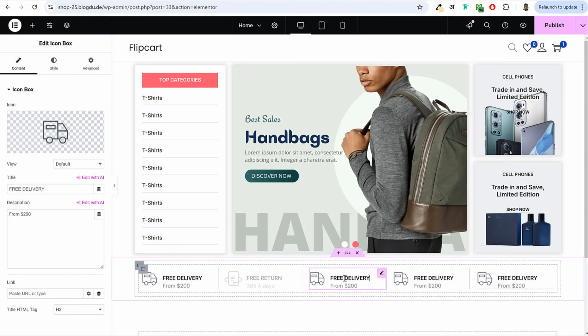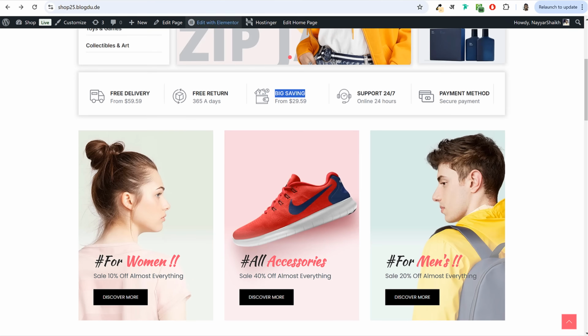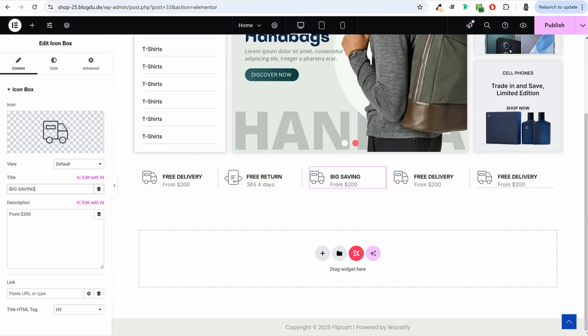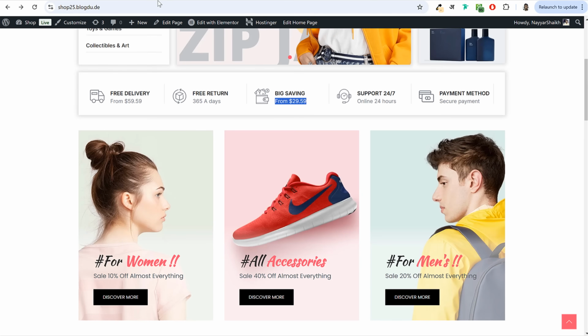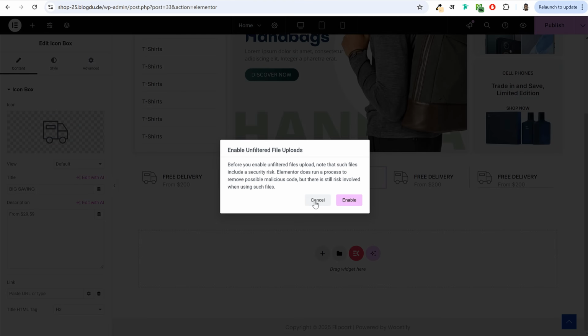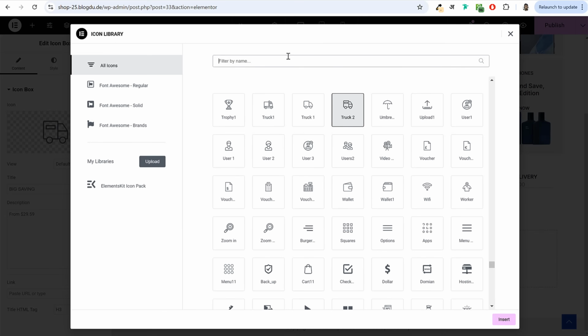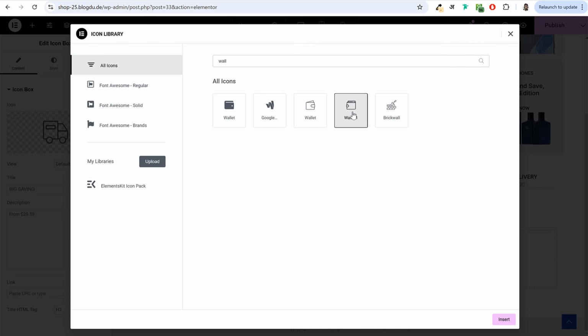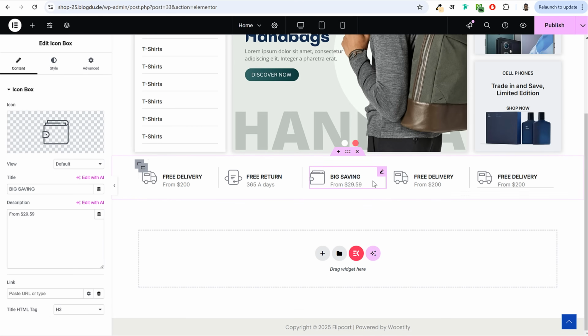Okay, then after that, for the third one, you can change this to big savings. The title says big savings, and whatever the subtitle is, you can change that. And here we need the wallet icon. So click on this icon and search for wallet. Select any wallet icon you want, click on insert. And similarly for the fourth and fifth one as well, you can do the same thing.